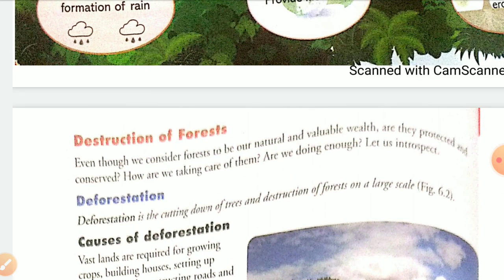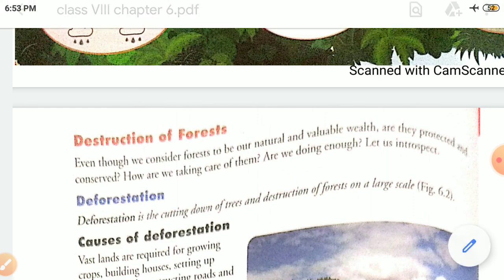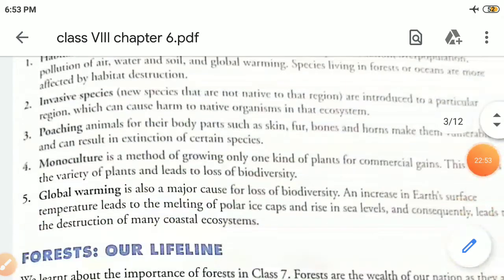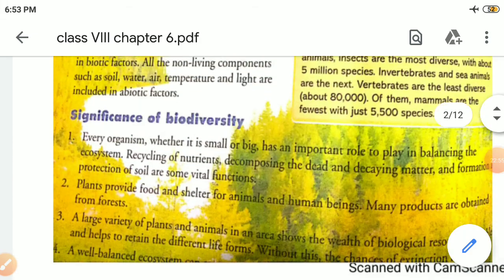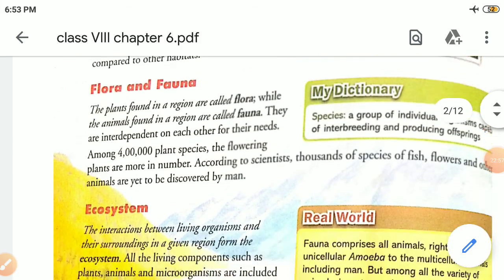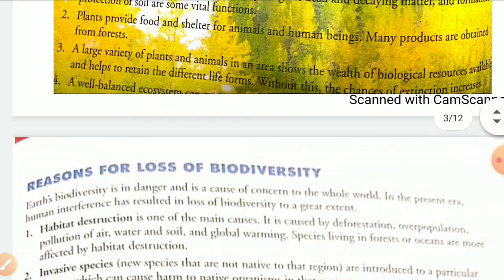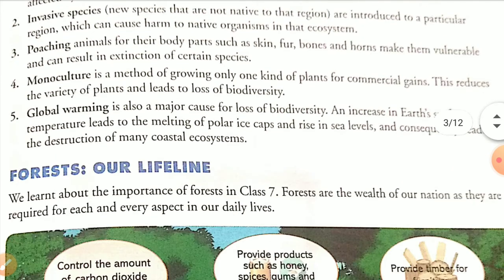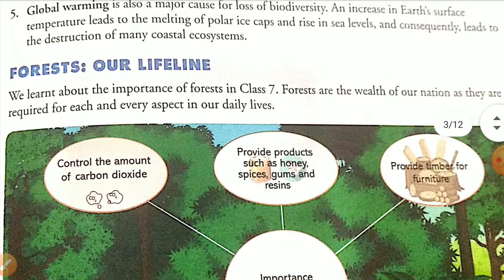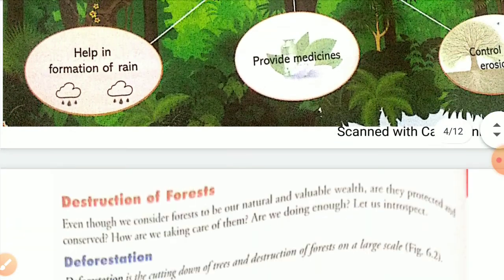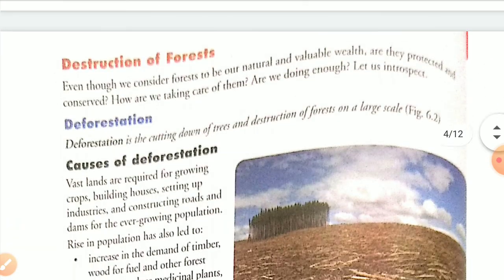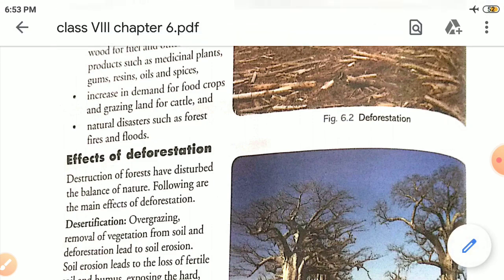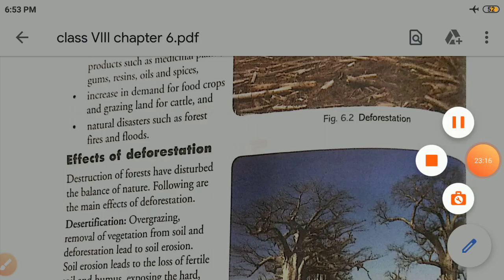So up to now, what have we done? Up to now we have completed what is biodiversity, what is the significance of biodiversity, what are the reasons for loss of biodiversity, how forest can be protected, and what is the reason behind deforestation. So I think up to here everything is clear to you.